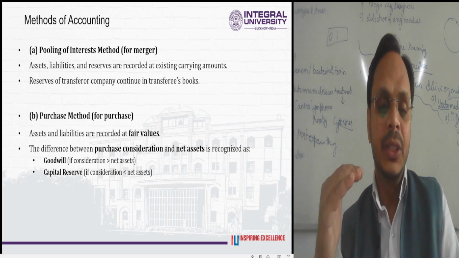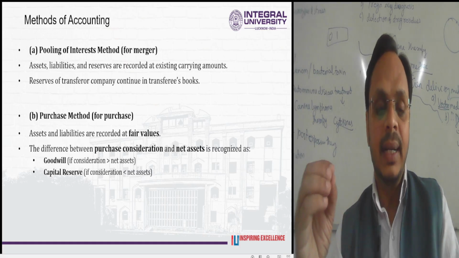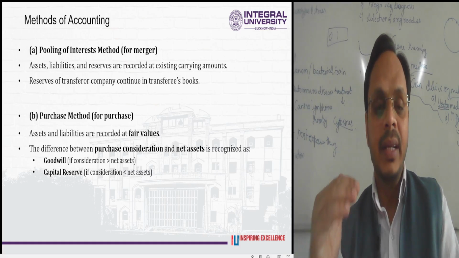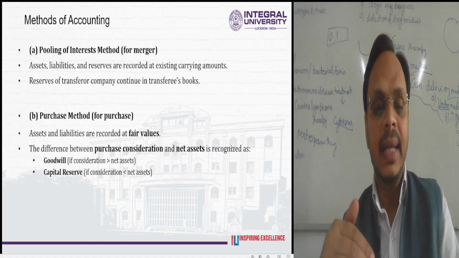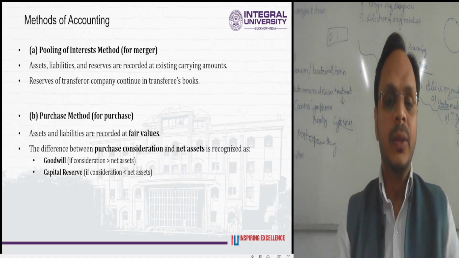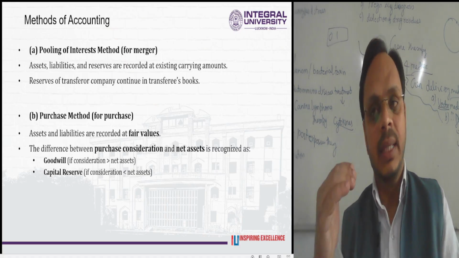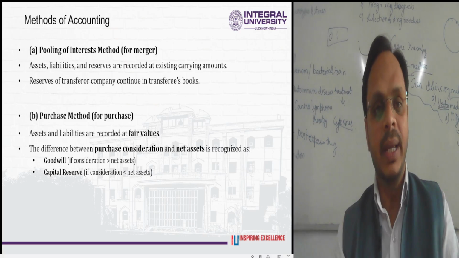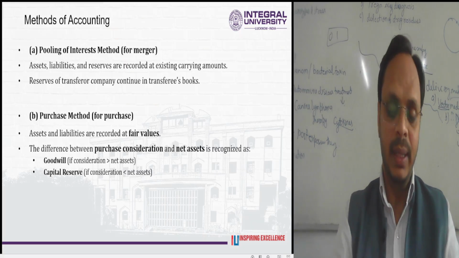So if the consideration is more than the net assets, the difference will be goodwill, and if the consideration is less than the net assets, it will be known as the capital reserve. So moving in the same concept, in the same domain, we are going to discuss other phenomena.